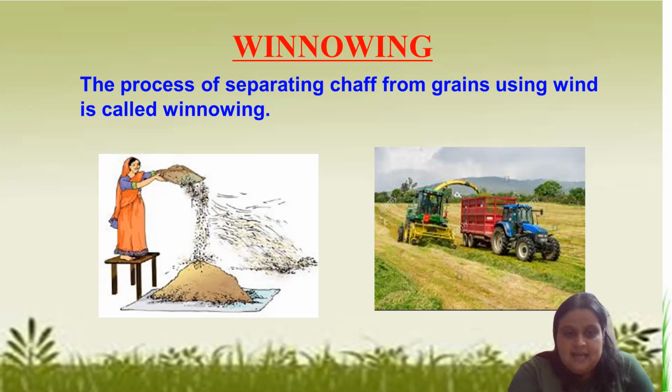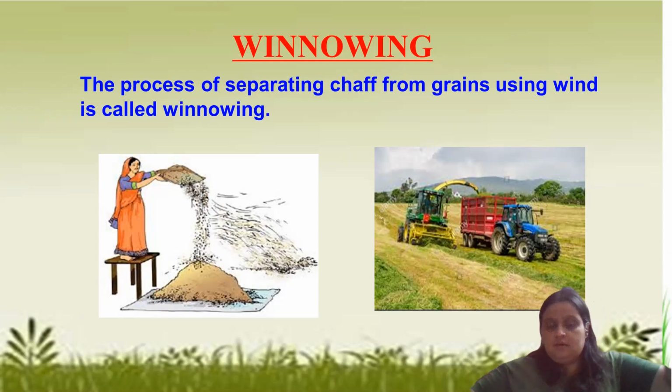This lady is standing at some height, wind is blowing here, and she is carrying some grains in which chaff is mixed up. She is moving a kind of plate.